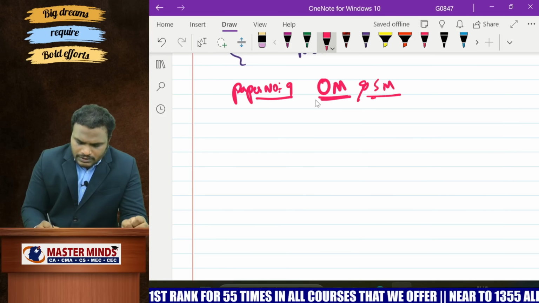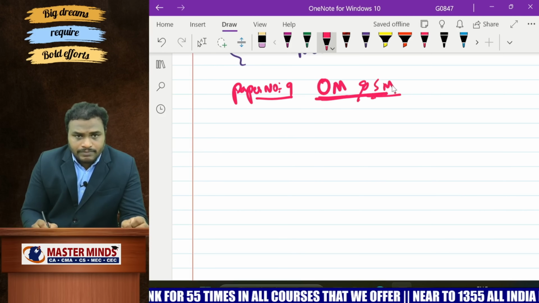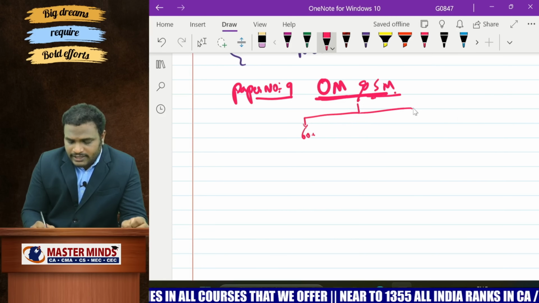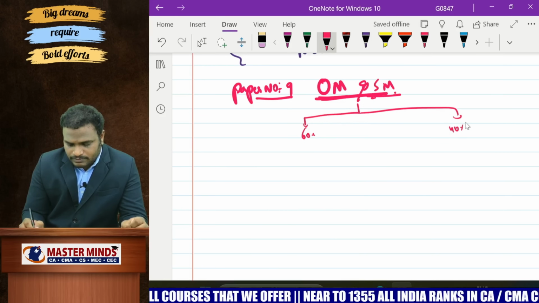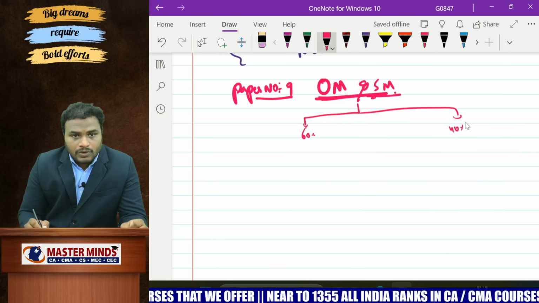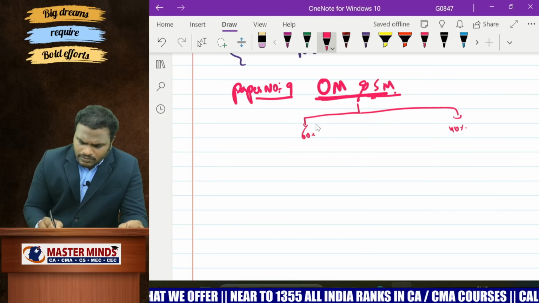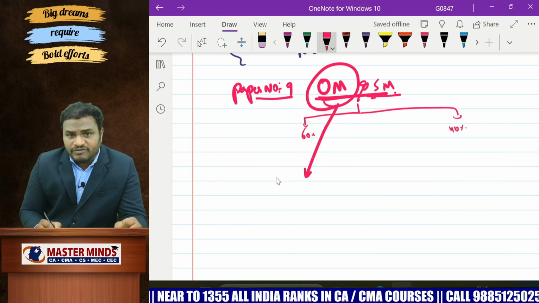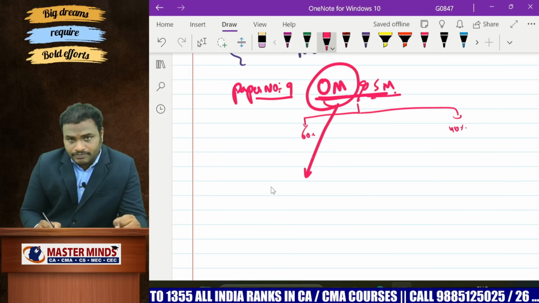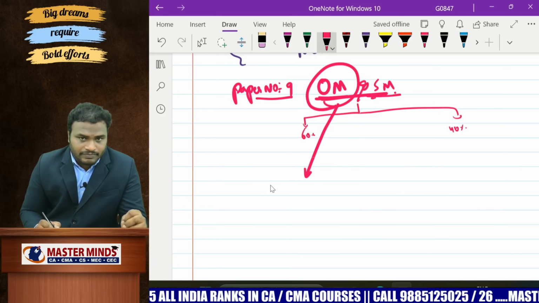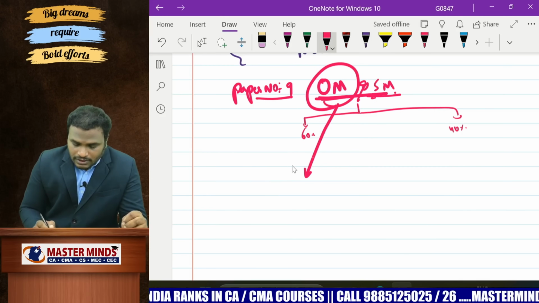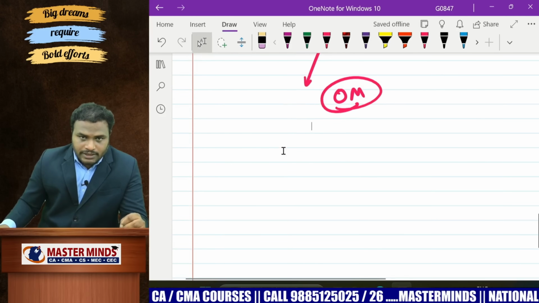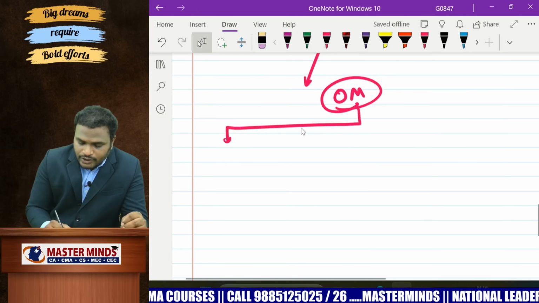The weightage of OM is 60 marks and SM is 40 marks. Now, how will we revise this OM within the less time? The entire OM subject, I will divide into two parts.